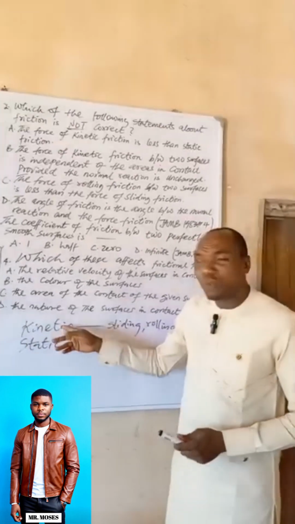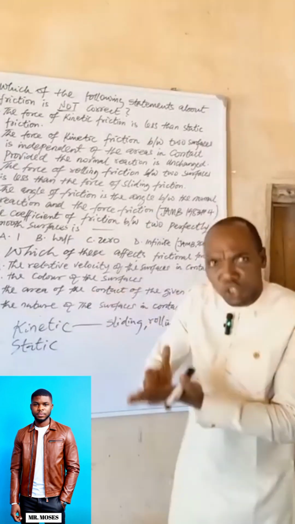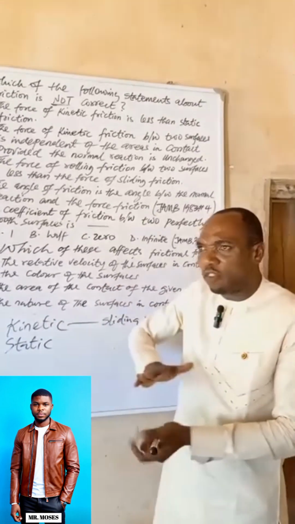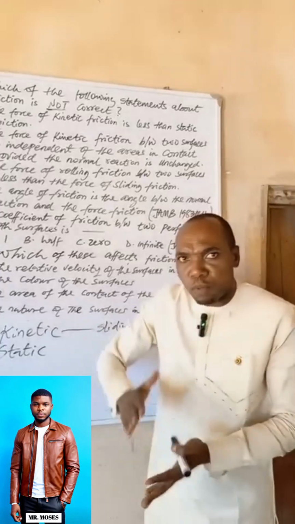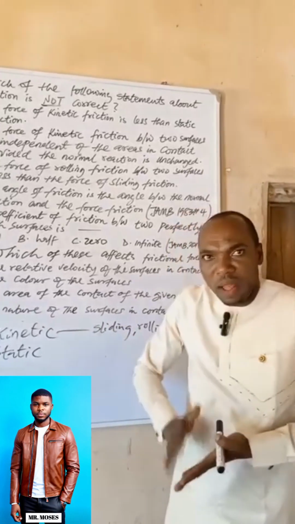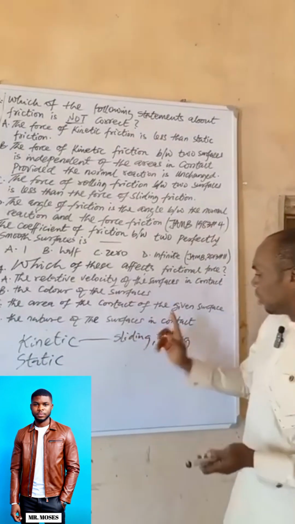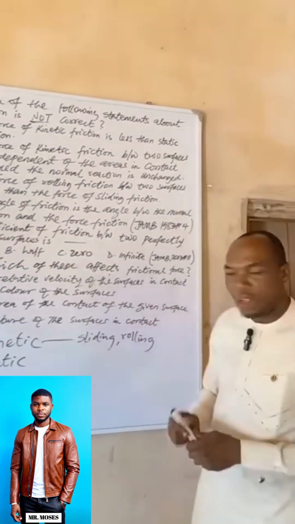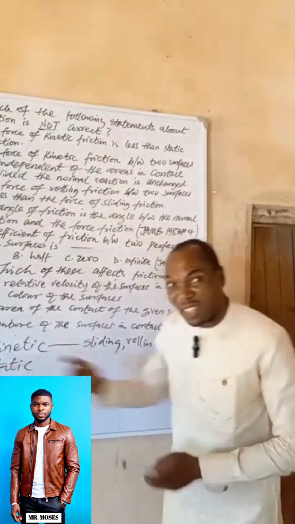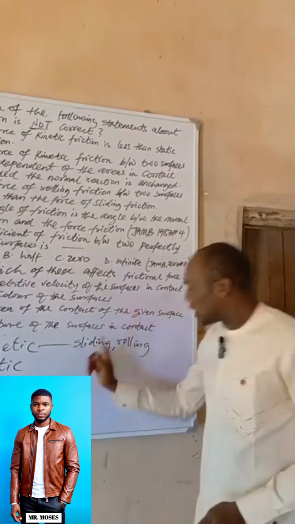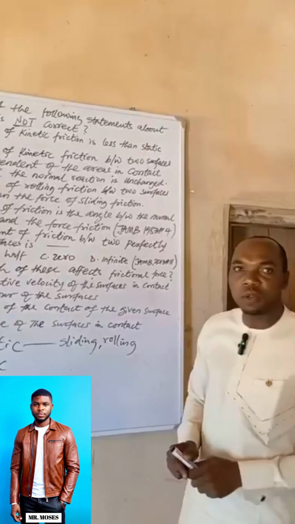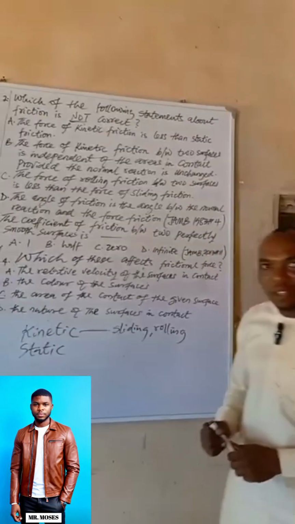Unlike a body that is in motion, where the frictional force that opposes motion is small, and that's why the body is now moving, sliding or rolling. So static friction is greater than sliding or rolling friction. Static is greater than kinetic.